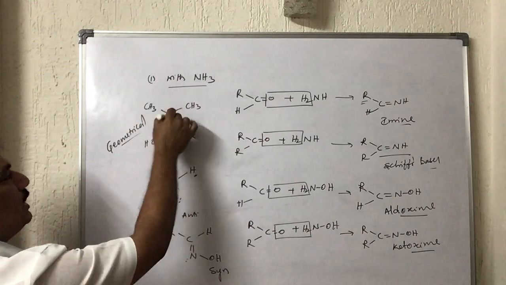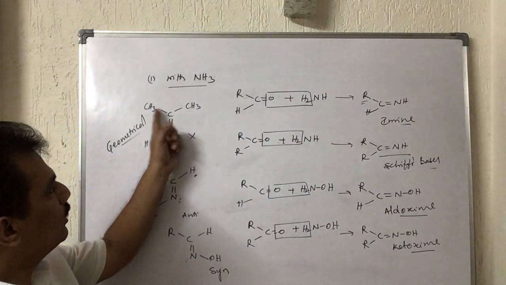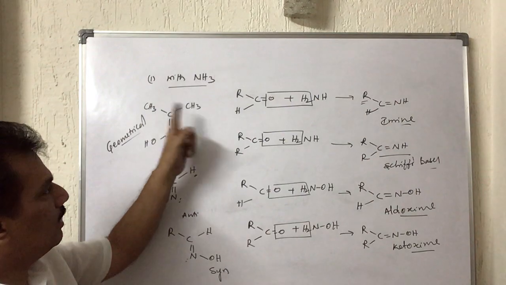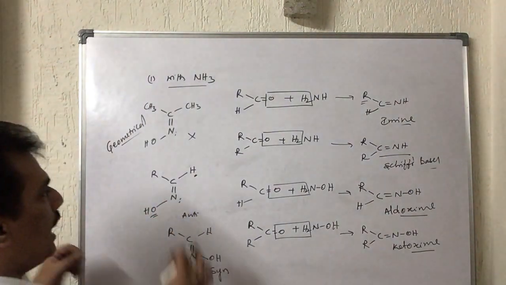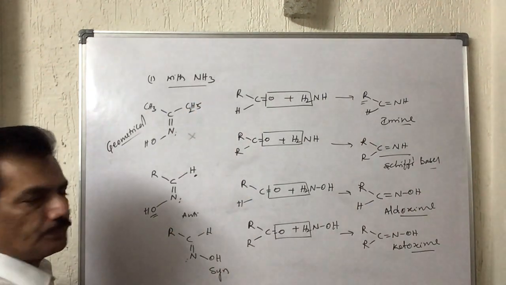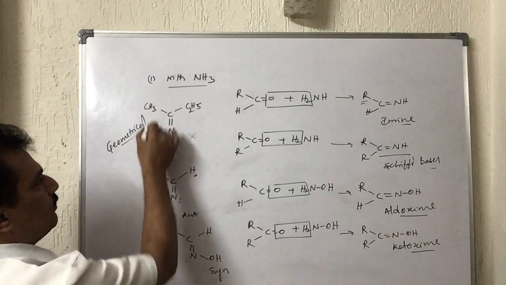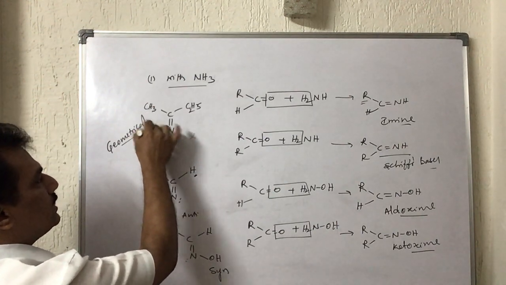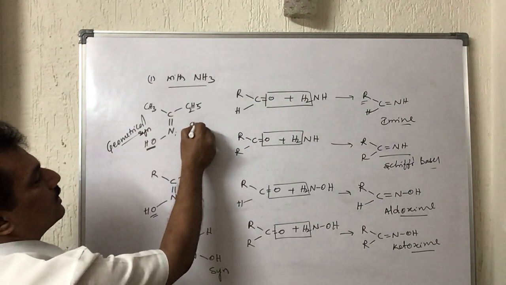In the case of symmetrical ketones, it is not possible to exhibit any geometrical isomerism, because both sides are the same. It makes no difference whether the OH is on one side or the other. But if the ketone has different alkyl groups, then we have to consider the OH and CH3. If these two are on the same side, this condition is known as syn, and the other is nothing but the anti condition.